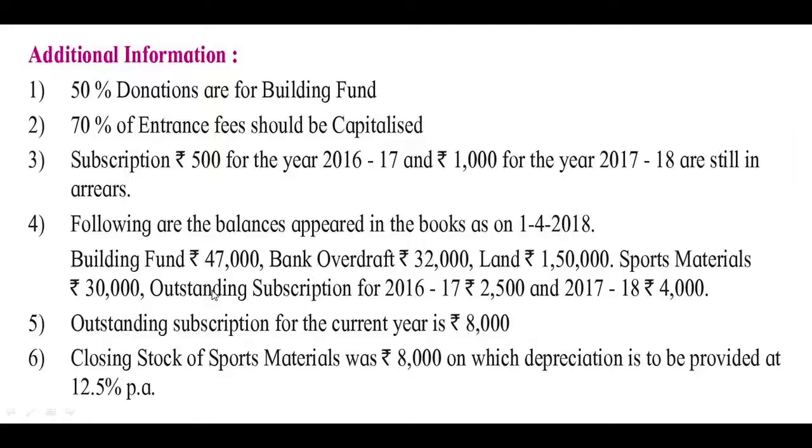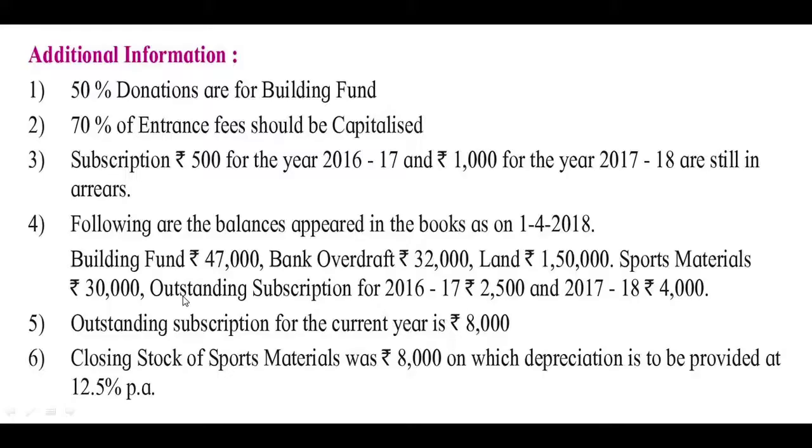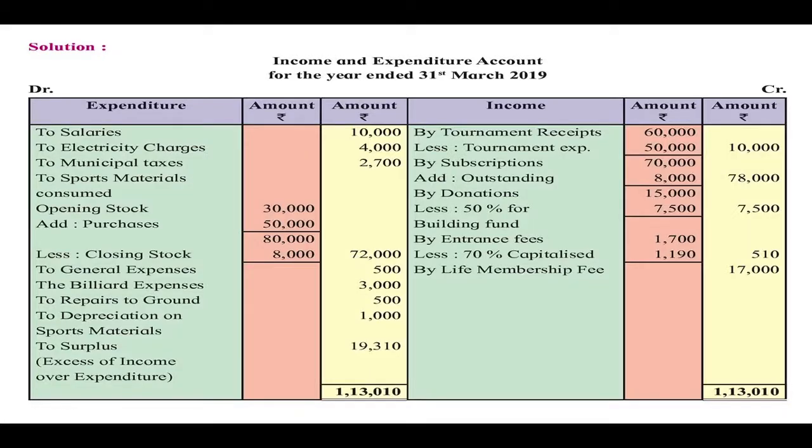Then next item is the entrance fees 1,700. We have to check whether there is any adjustment about the entrance fees. There is 70% of entrance fees should be capitalized. So we have to record entrance fees on the income side. Here 1,700. Then 70% of 1,700 is 1,190. That we have to subtract because it is to be added in the capital fund. So 510 is recorded outside.